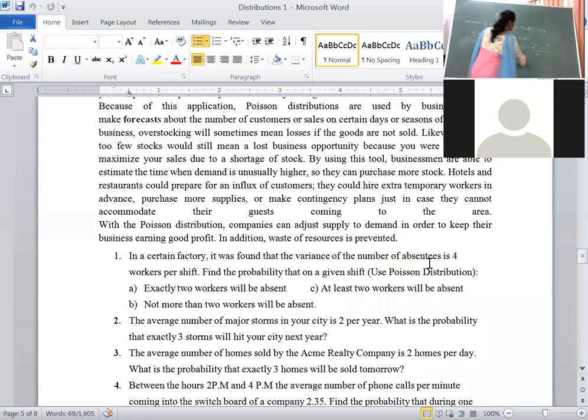The value is 0.01832 into 4 whole square, that is 16, upon 2 factorial, which is 2 into 1. 2 ones are 2, so 16 by 2 is 8. Just multiply the value you are having with 8. Then you will get this value as 0.1464. Getting the same value?